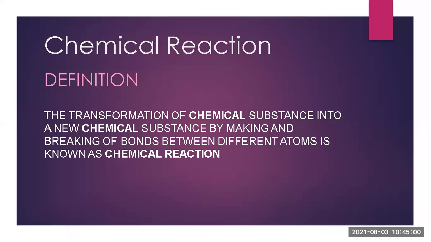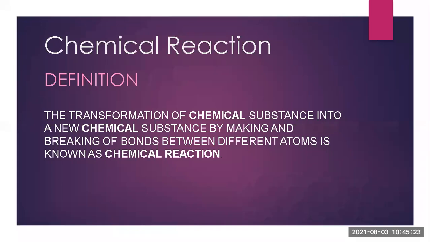The transformation of chemical substances into a new chemical substance by making and breaking of bonds between different atoms is known as a chemical reaction. Now, for example, take sodium chloride, NaCl. Sodium and chlorine are combined with a bond.